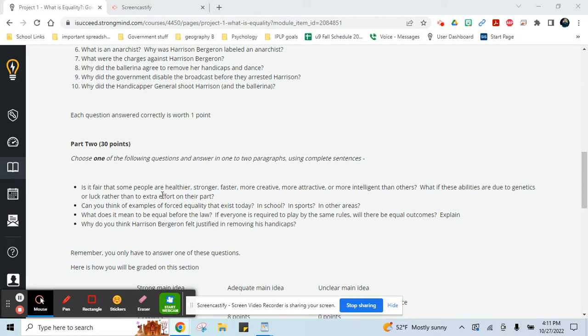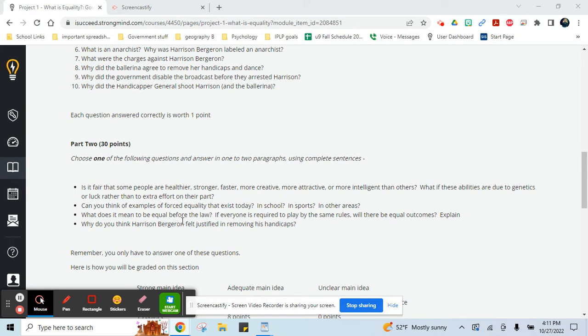Is it fair that some people are healthier, stronger, faster, more creative, more attractive, or more intelligent than others? What if these abilities are due to genetics or luck rather than to the extra effort on their part? So some people are just born this way. Some people work hard to get this way. So you write 1 to 2 paragraphs on that. Or 1 to 2 paragraphs on, can you think of examples of forced equality that exists today?